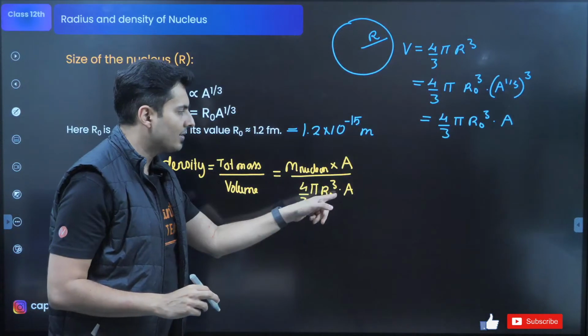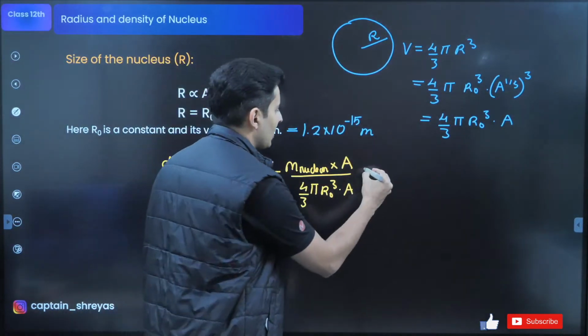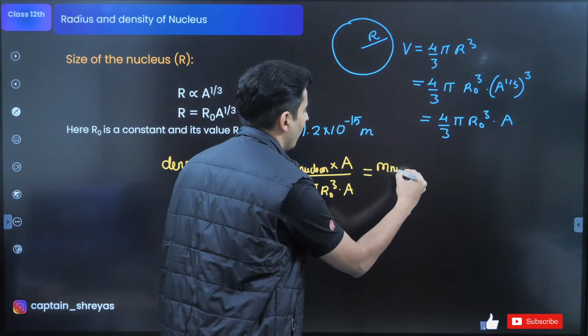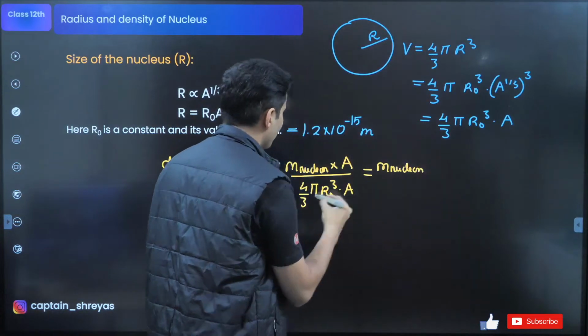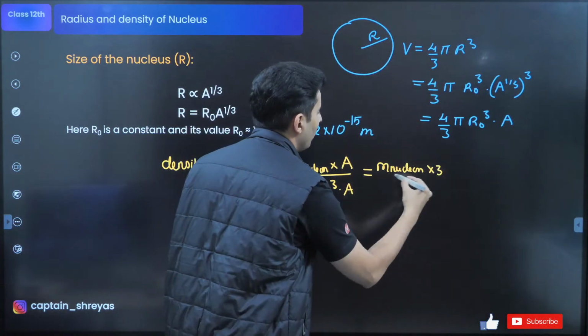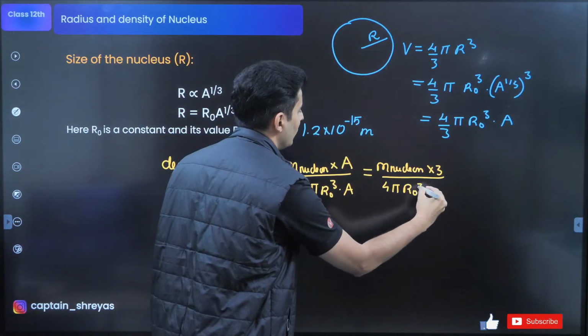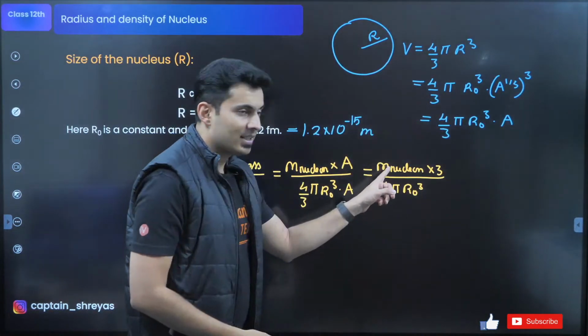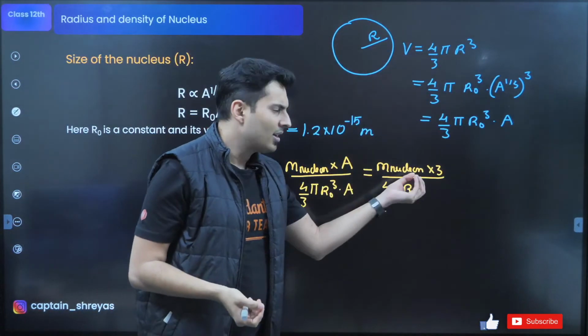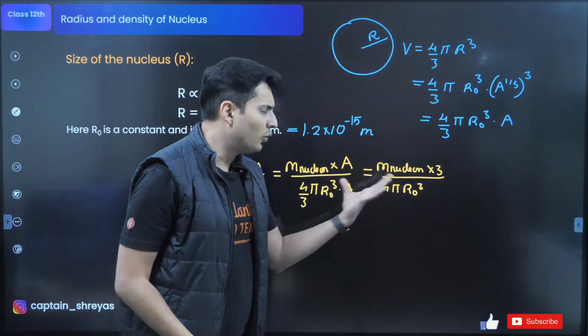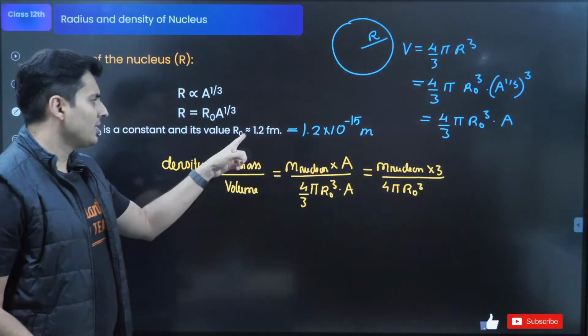What happens? A and A cancel, guys. So I'm just left with the mass of the nucleon. This 3 goes on the top, and the whole thing is divided by 4 pi r naught cube. 3 is a value, 4 is a value, pi is a value, r naught is a constant.